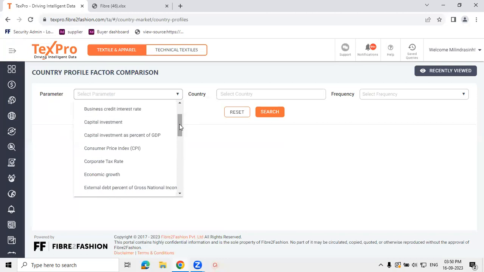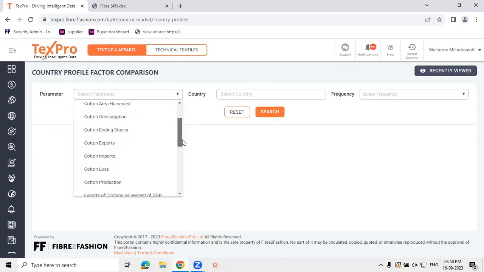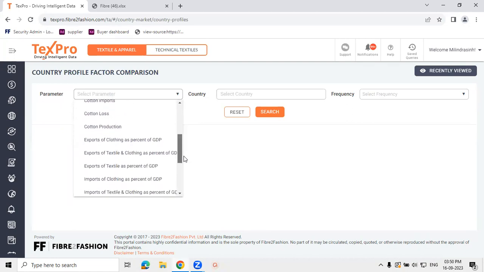And lastly, we have textiles industry overview. This parameter will help you understand how the textile sector is performing in the respective countries, wherein we have the demand supply scenario for cotton, including parameters like cotton area harvested, consumption, ending stocks, exports, imports, loss, and production for cotton. Then we have exports and imports for categories like textiles, clothing, and textiles and clothing combined